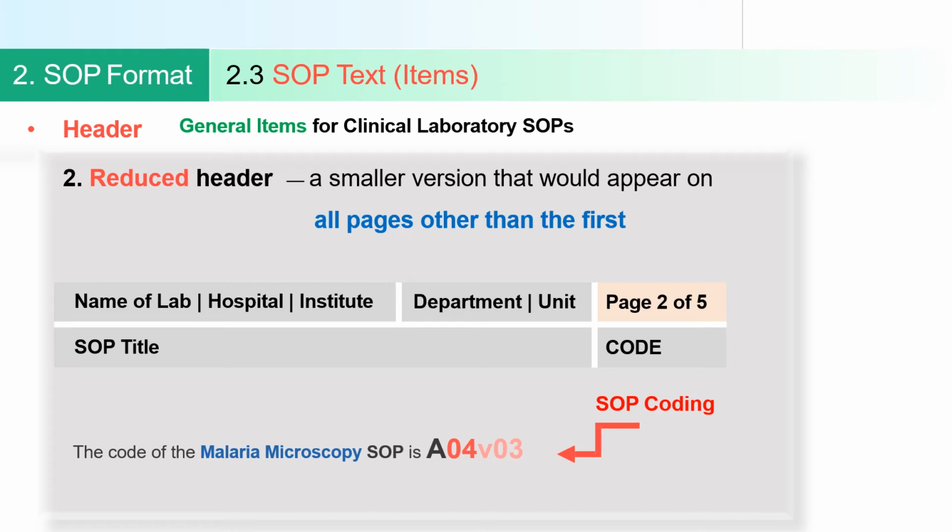And V03 means that it has been revised thrice. A indicates the exact purpose or type of SOP. Here it is analysis, so we will use A. For procedure we will use P, and for equipment we will use E.